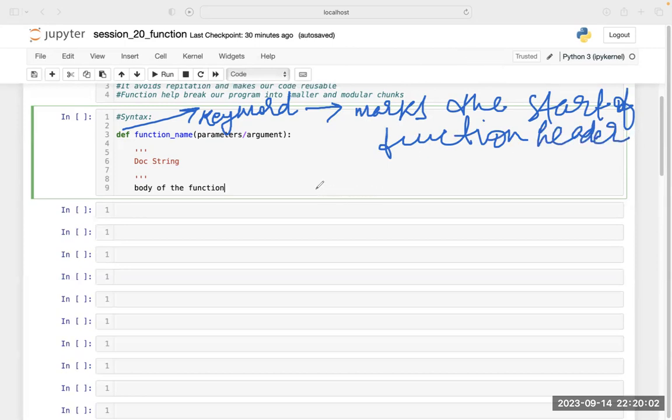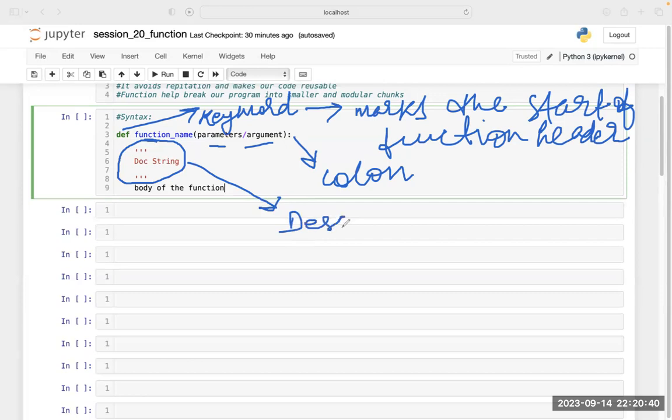Second thing, this is called a parameter or argument. Whatever value you want to pass to the function, that value is called a parameter or argument. We will see this with the help of the next thing. This is called a colon, you already know. And this is called a docstring, in which you are putting the description of what you are going to do.